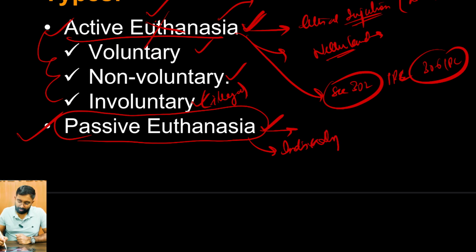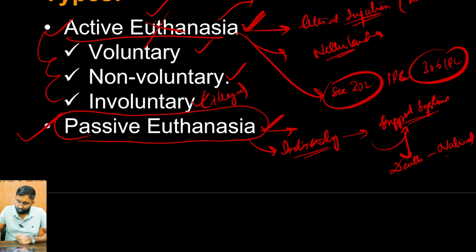Indirectly, how is the death being assisted? By removing the support systems, the life support systems. That way, even if it is assisted to some extent, the death occurs pretty much naturally, right? So it is highly debatable, but still this is what the definition is, which you have to know.